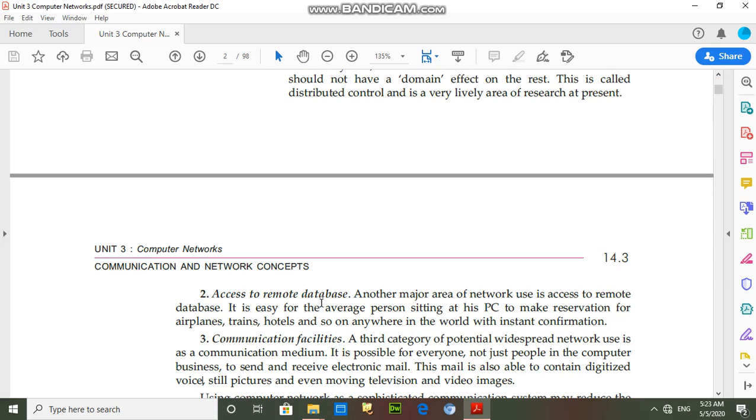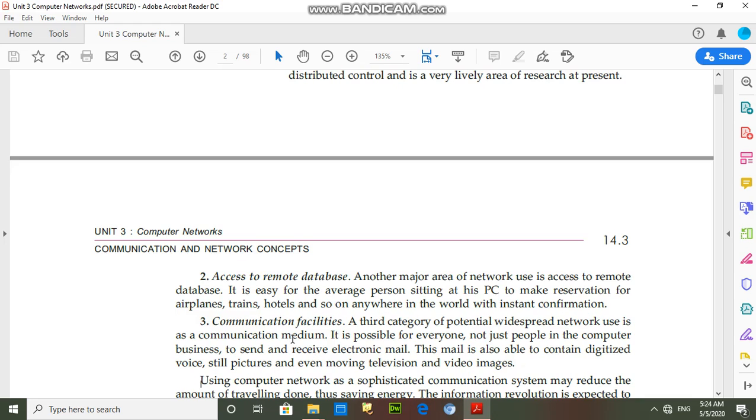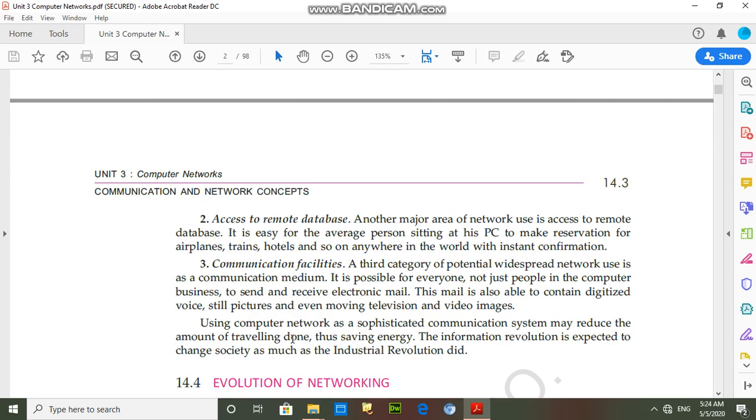Today software industries provide many types of remote software like TeamViewer, AnyDesk, through which we can log in or work on any remote computer. Communication facility: we can send audio, video, text files to other systems.